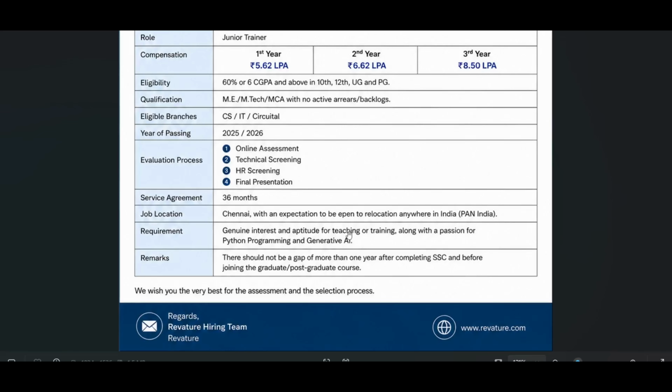Remarks: there should not be a gap of 1 or more years after completing SSC and before joining the graduate and post graduation course. Only a 1 year education gap is allowed.